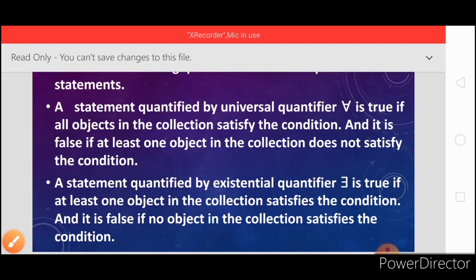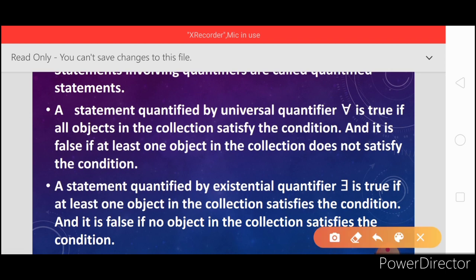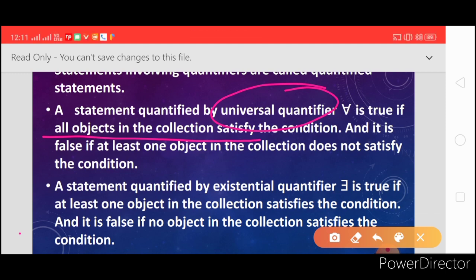So friends, if the statement contains the universal quantifier, it is true if all the objects in a collection satisfy the condition, and it is false if at least one object in a collection does not satisfy the condition.